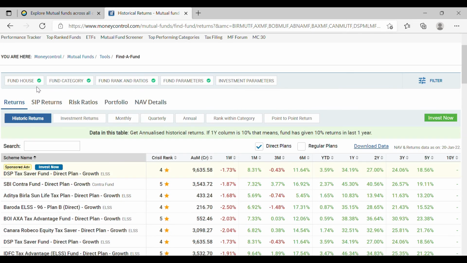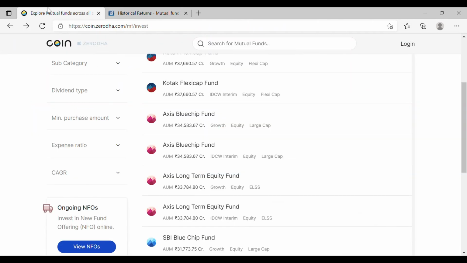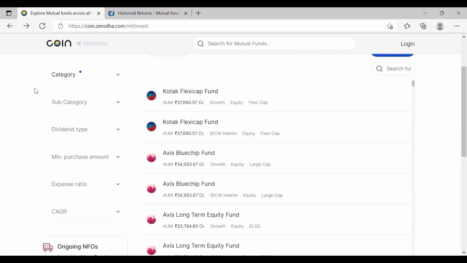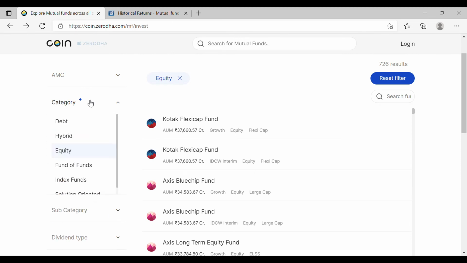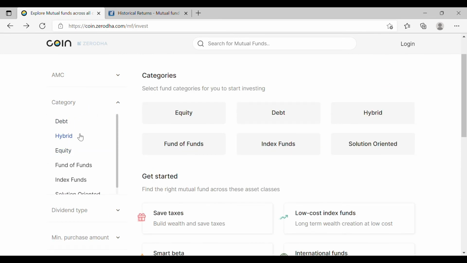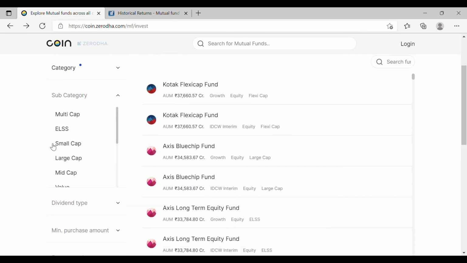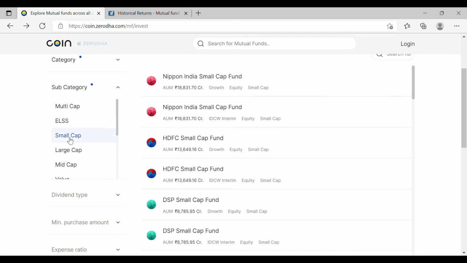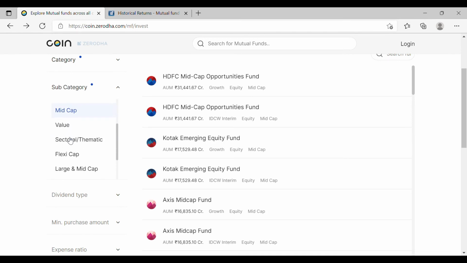And I would like to give an example. Let's say you wanted to invest for a long term time horizon. I will show one example each. In Coin you can just select long term, and as I have discussed earlier, category you can select as equities. Then in subcategory, because in the long term you can consider small cap and mid cap. Sectoral and thematic is for someone who has a little more understanding of those sectors and how they can perform.